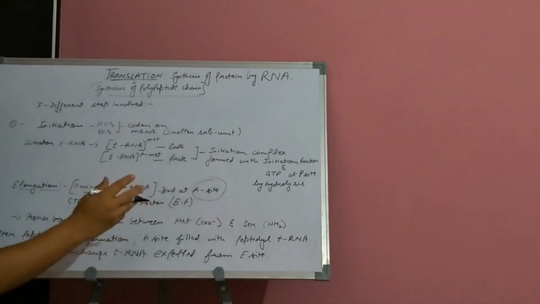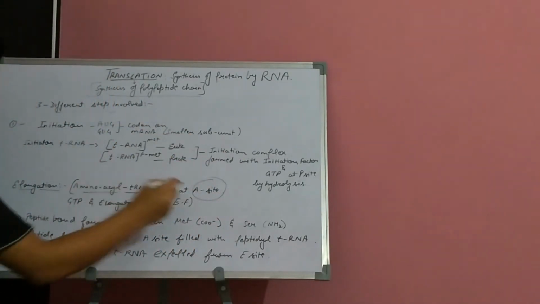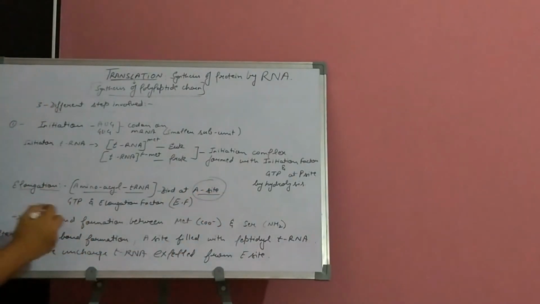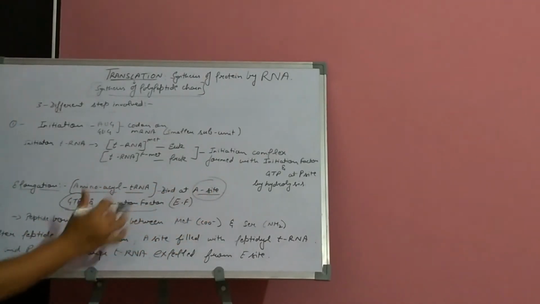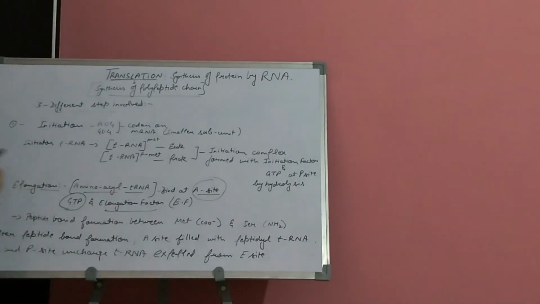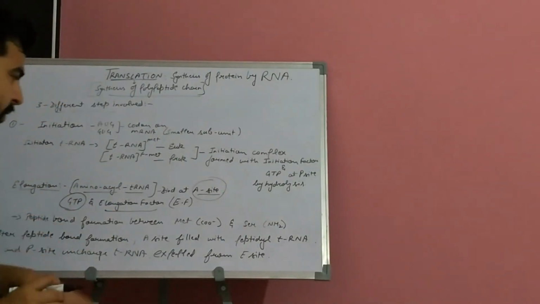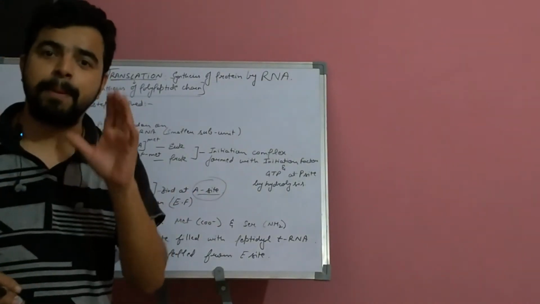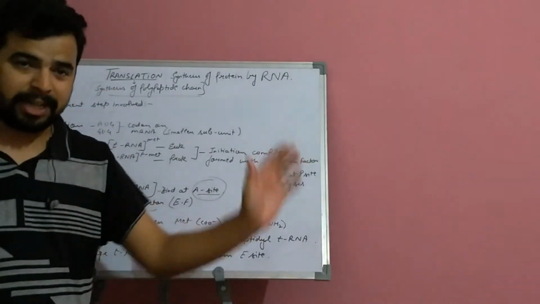The next process will start from the A site, and here we also require GDP, which is energy, and elongation factors. With the help of the two, the elongation process will proceed. Elongation is the process which helps in synthesizing the peptide bond or polypeptide chain.